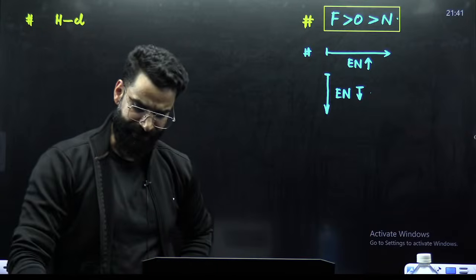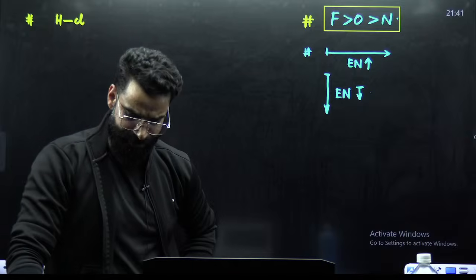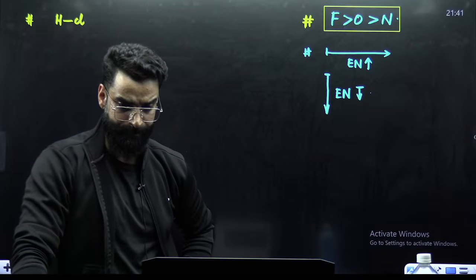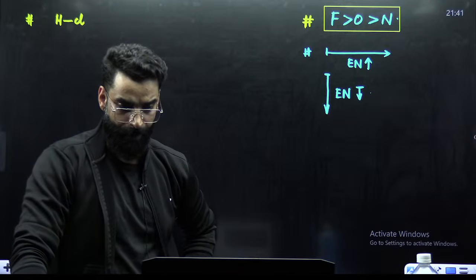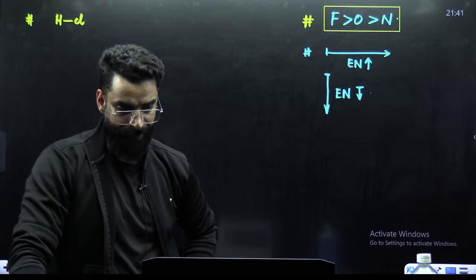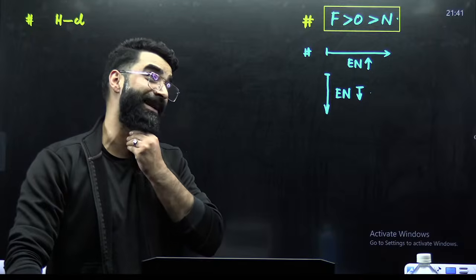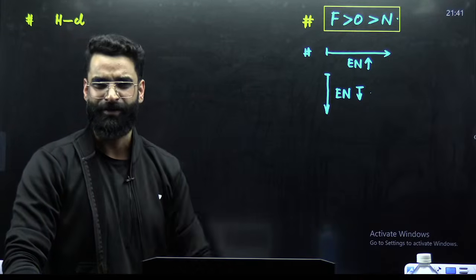This is the general trend which you would already be knowing. So on moving from left to right in the periodic table, electronegativity increases. On moving from top to bottom, electronegativity decreases. This is something which I would want every one of you to remember.